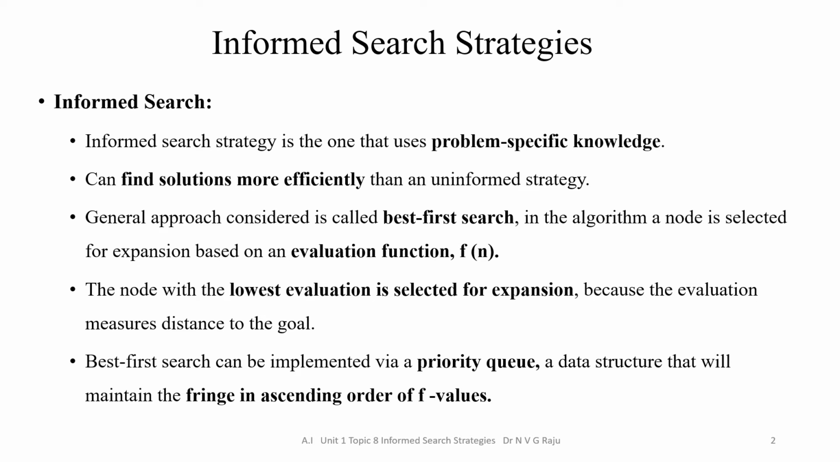Informed search strategies use problem-specific knowledge. They can find solutions more efficiently than uninformed strategies. The general approach considered is best first search, where a node is selected for expansion based on an evaluation function denoted as f of n. The node with the lowest evaluation function is selected first for expansion because the evaluation measure uses distance to the goal. Best first search can be implemented using a priority queue that will maintain the fringe in ascending order of f values.